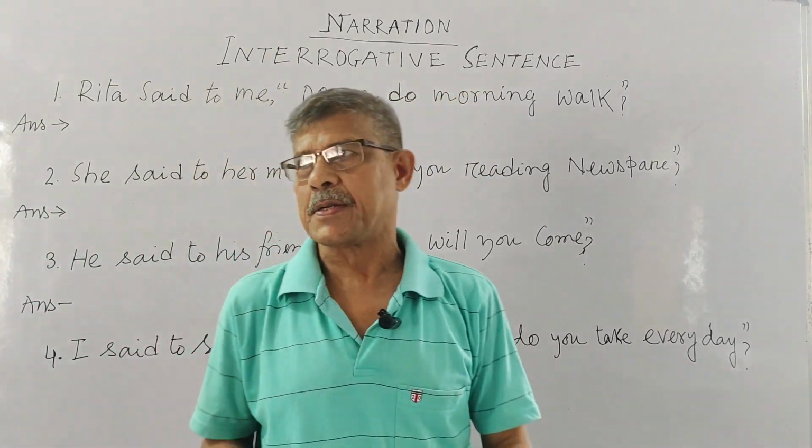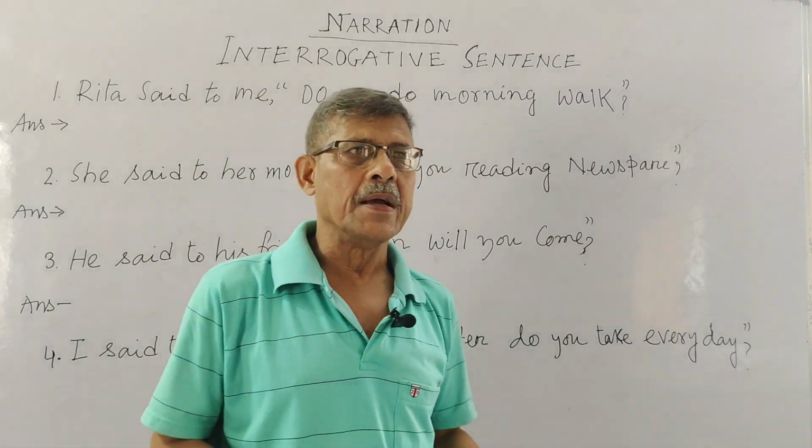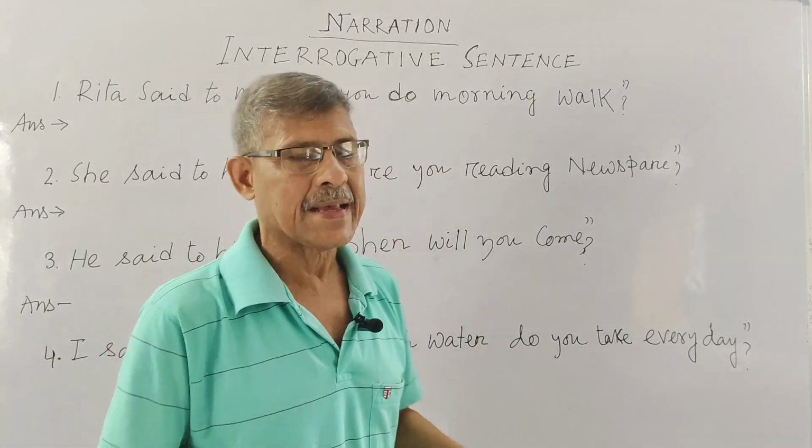In my last two classes, I told you how an assertive sentence is handled when your sentence is assertive.